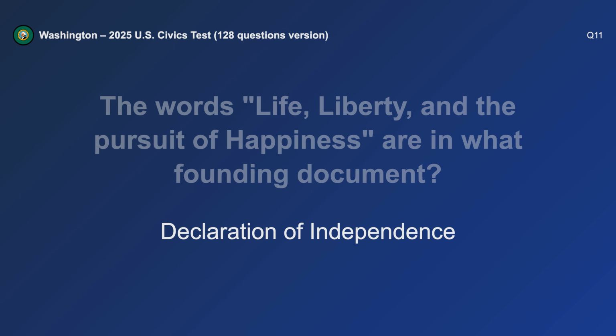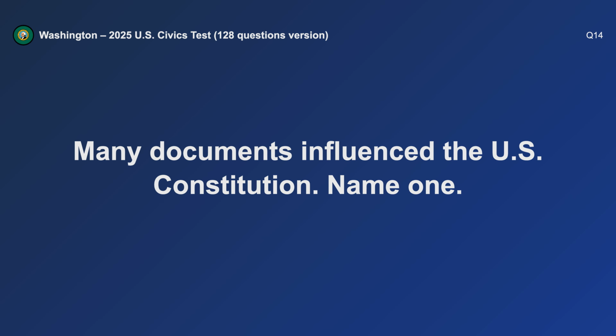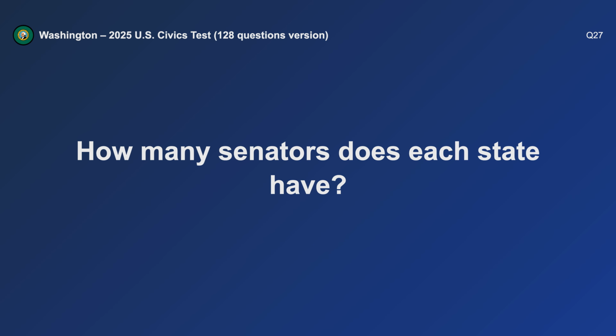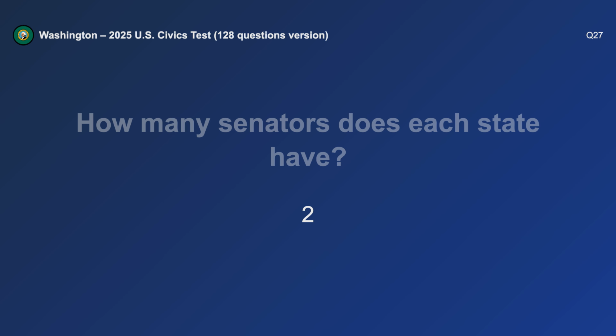Declaration of Independence. Many documents influenced the U.S. Constitution. Name one. Declaration of Independence. How many senators does each state have? 2.